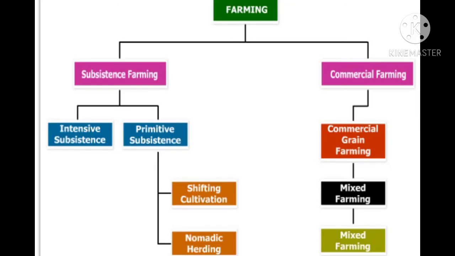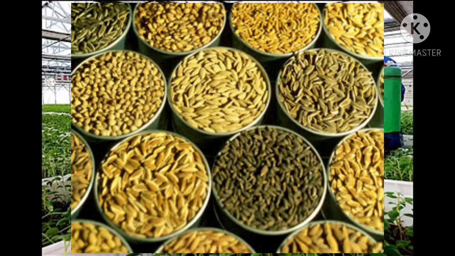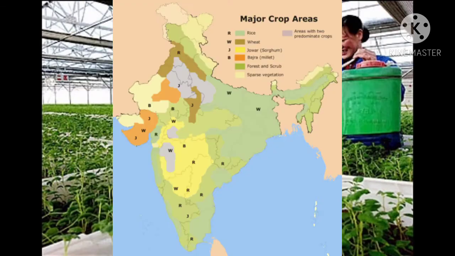A few more types of commercial farming are dairy farming, truck farming, cooperative farming and state farming. Now let's discuss the major crops. Any plant that is cultivated in significant quantities for food or economic purpose is called a crop. And the major crops are firstly known as the food crops. So food crops are those grown as food for human consumption, for example rice, wheat, pulse, sugarcane, etc.